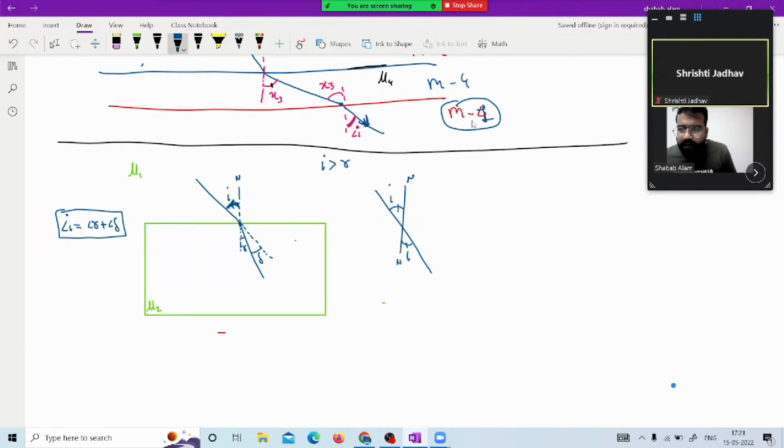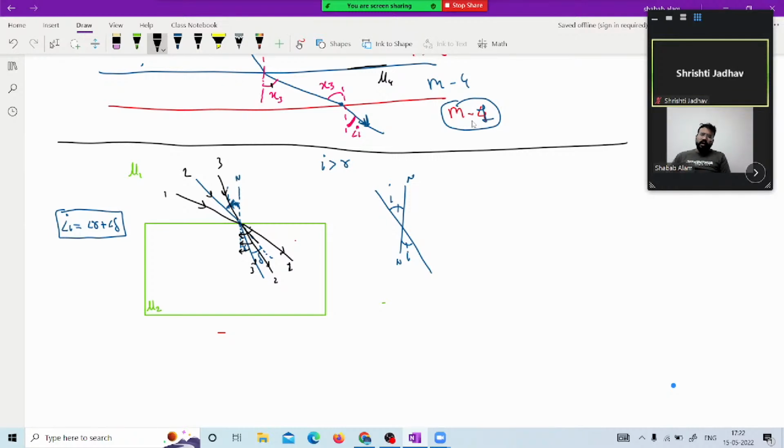Okay, fine. Now, if I start reducing this angle from the normal reference, what will happen? This is the incident ray I'm talking about. This is ray number 1, this is ray number 2, this is ray number 3. And gradually what we will get, ray number 1, ray number 2, and ray number 3. And in every situation, the angle of refraction was less than that of angle of incident.